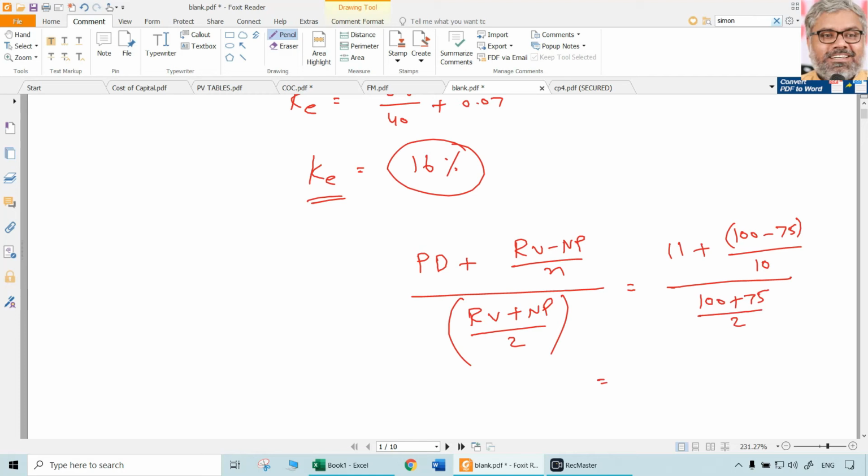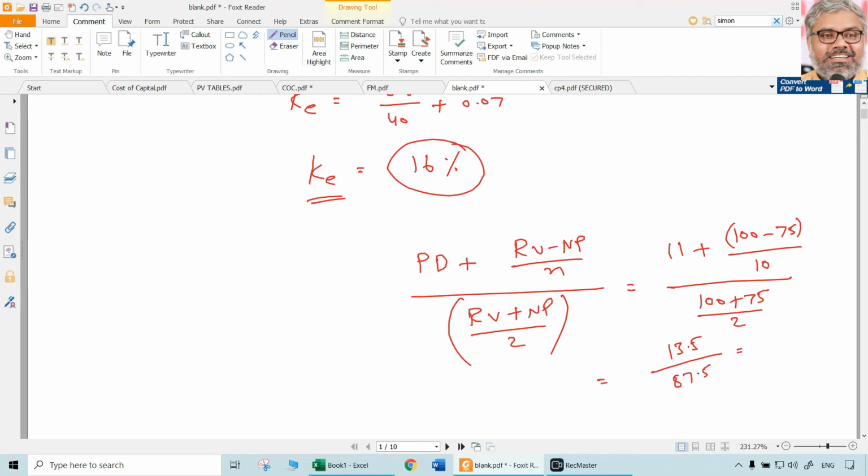100 minus 75 divided by 10 plus 11, that is in the numerator, that comes to 13.5, divided by 100 plus 75 divided by 2, that comes to 87.5.